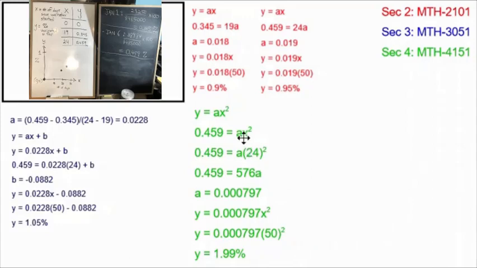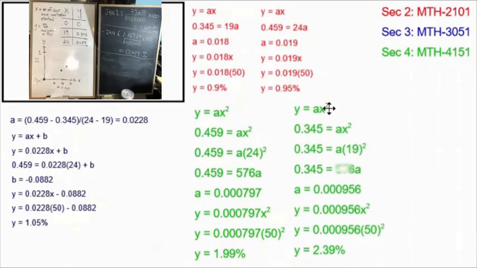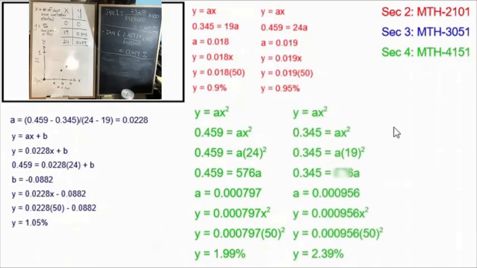But that's not the only approach we can take because we have more data. We used day 24 for this one, but we can also use day 19. We can replace the x and the y with day 19 instead of day 24 in our table of values. That means the y is 0.345 and the x is 19.